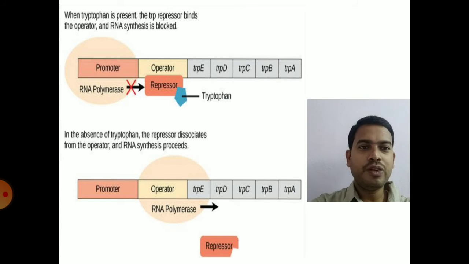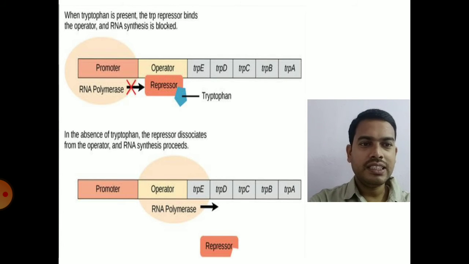The next one is the tryptophan operon. It's a repressible operon. You can see the structural genes A, B, C, D and E. They will code for tryptophan synthesizing enzymes.